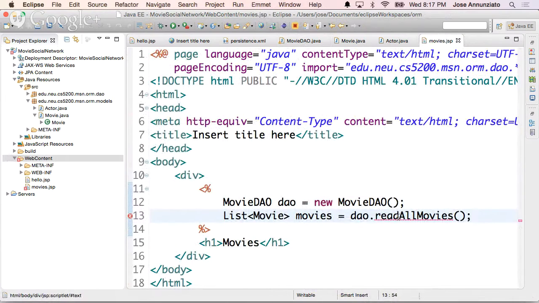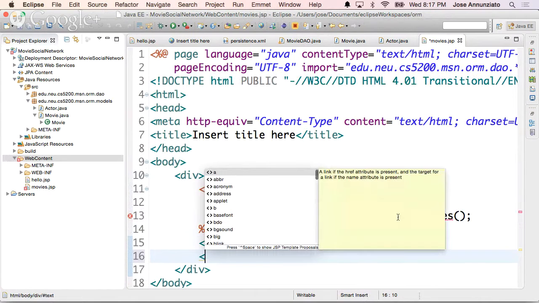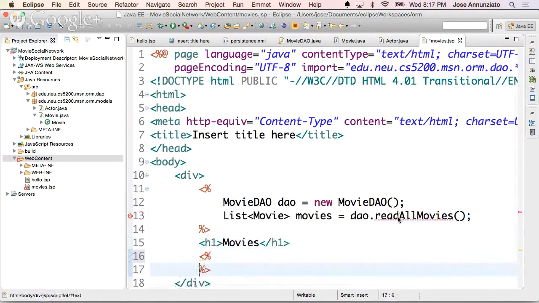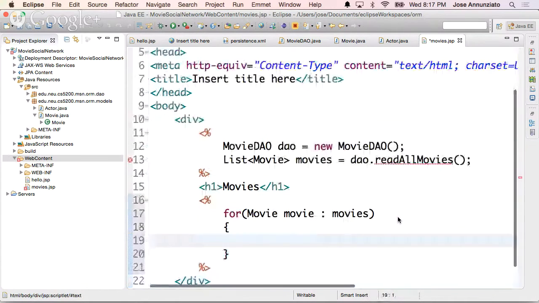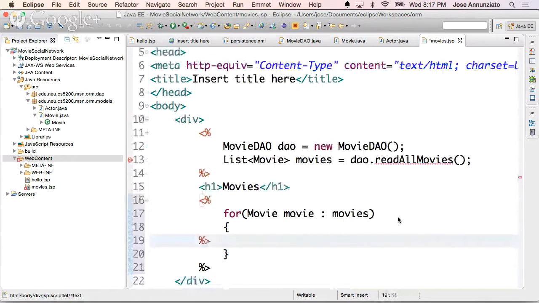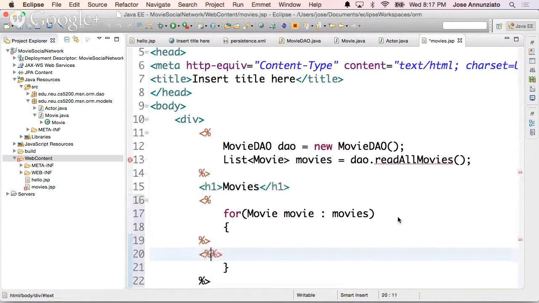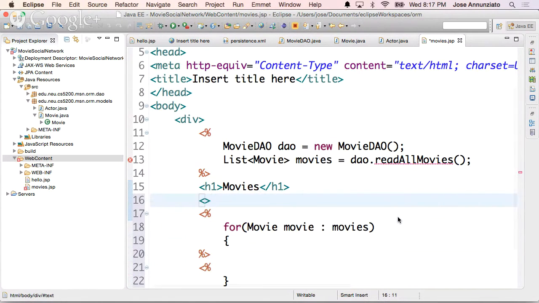So now I have all the movies. I just need to iterate over them to display them. Right, so maybe I want to display it down here. Right, I want to say for movie in movies, I want to go to HTML to display this, maybe as a list or as a UL.